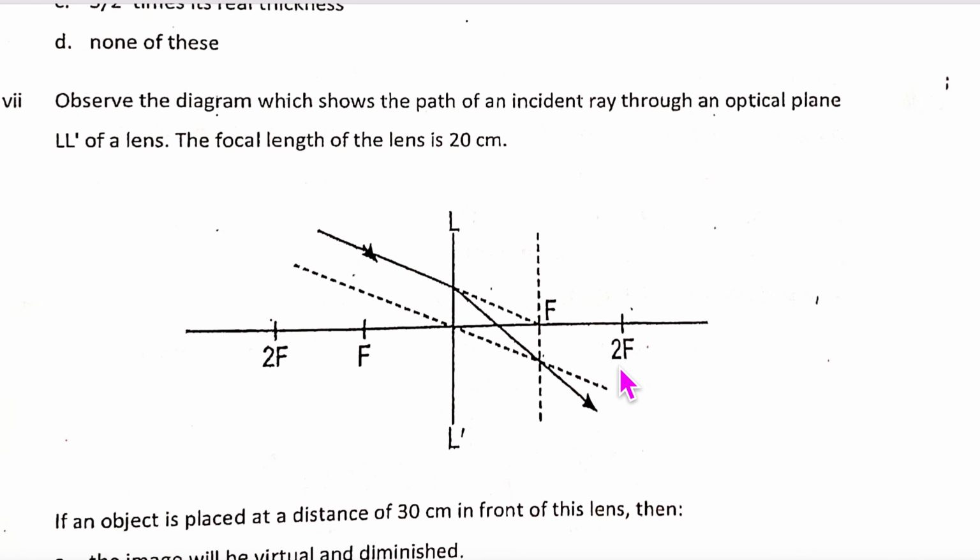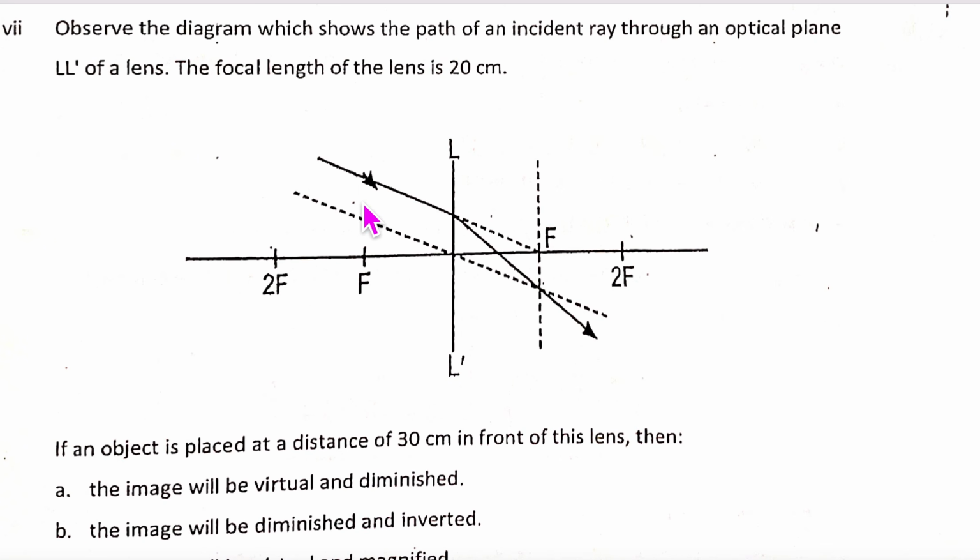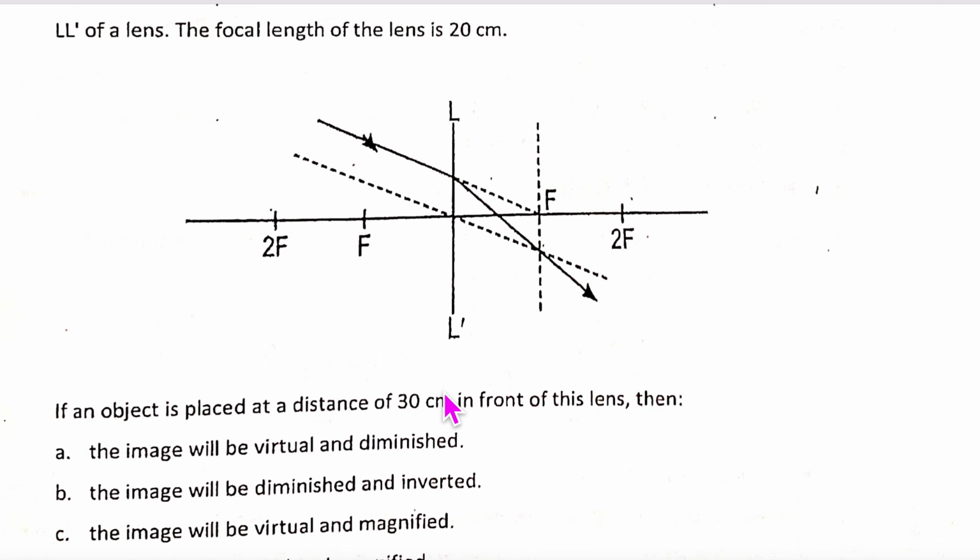Yes. Path of the ray, focal length 20. So this is a ray coming from infinity, and you are getting the ray at the focal plane. Ma'am, they have given the object is kept at 30 centimeters. No, I'm looking at this diagram. I'm only looking at this diagram, the diagram with object at infinity and focal plane. But what are they asking you? If the object is at 30. Now, if this is 20, 30 is going to be here. So the image is going to move here.